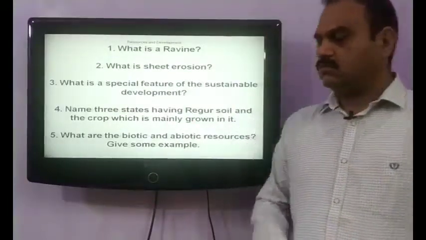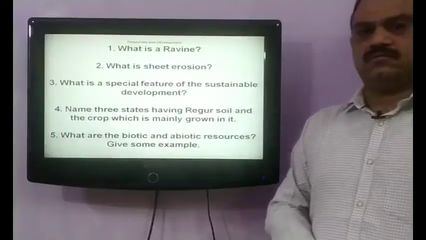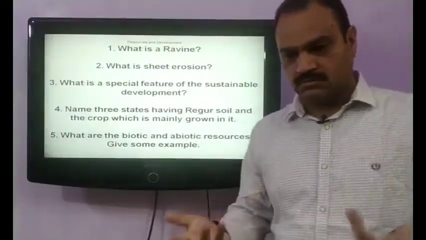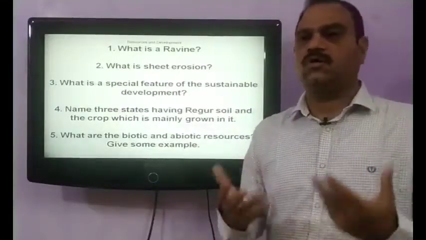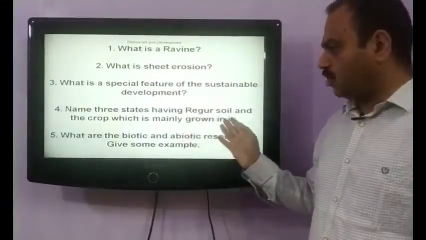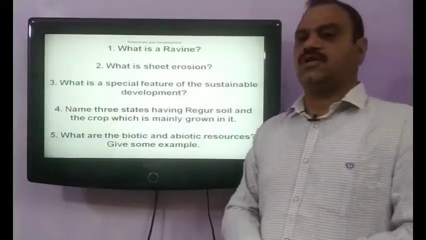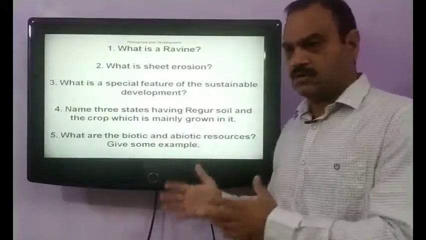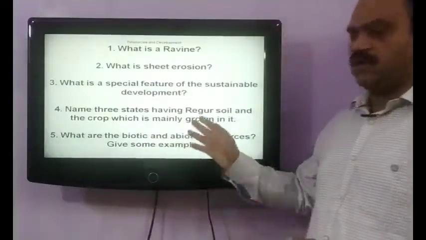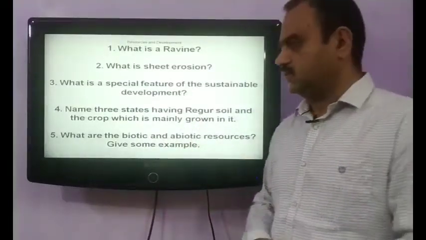As a result, it is very good for growing sugarcane, and it's also very good for growing cotton. So mainly cotton is the crop that is grown in the regur soil, and most of the cotton growing areas are found in Maharashtra and Gujarat.